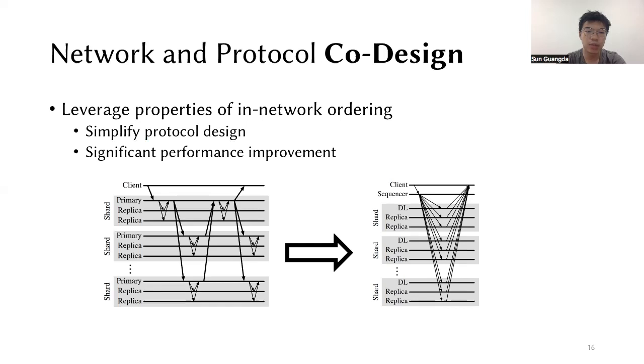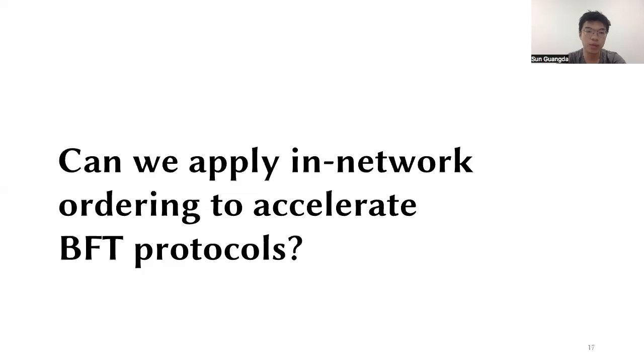Leveraging the property of in-network ordering, we can simplify protocol design and get significant performance improvement. Take distributed transactions as an example. As shown in the message diagram, the complicated two-phase commit protocol can be replaced by a simple single-round protocol, significantly reducing latency and the number of messages, in turn increasing throughput. So can we apply in-network ordering to accelerate BFT protocols?